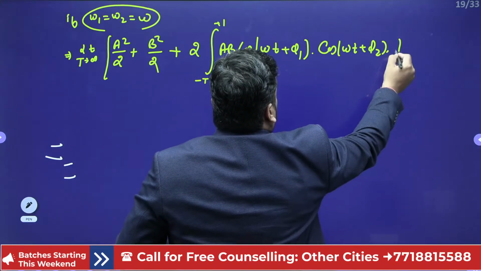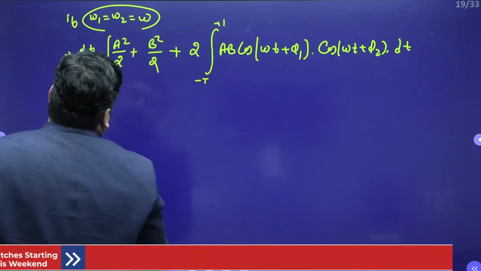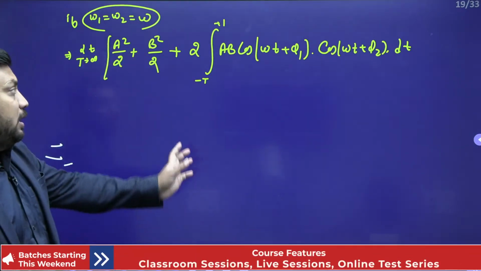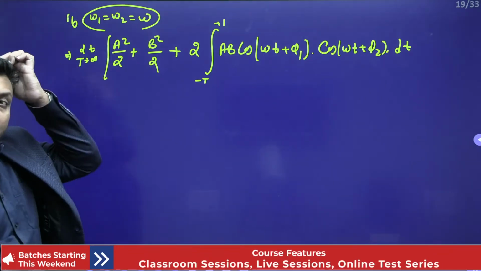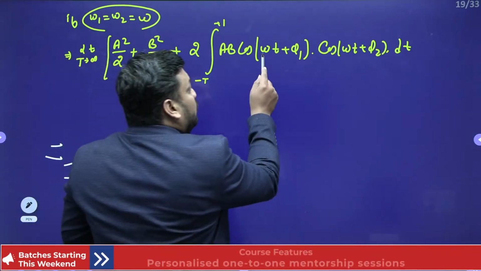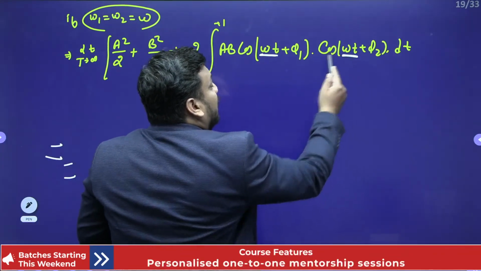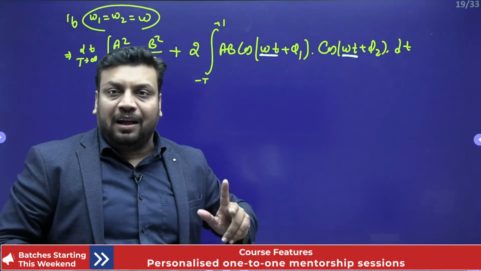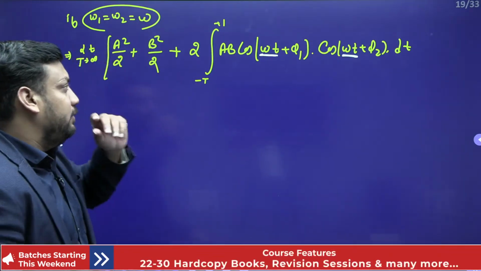Because this time frequencies are same. I am just writing this term as it is because I don't want to waste time. This term is same. Here only make a change, sir, because omega is the same this time. Earlier omega 1 and omega 2 were different, but right now omega is the same, so that is why omega equal to omega.